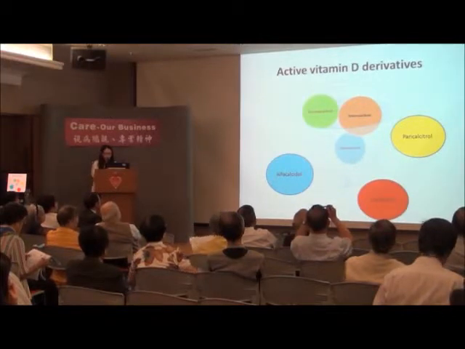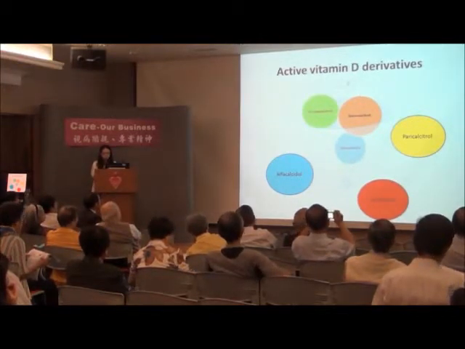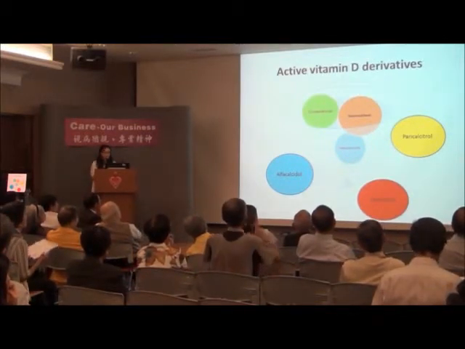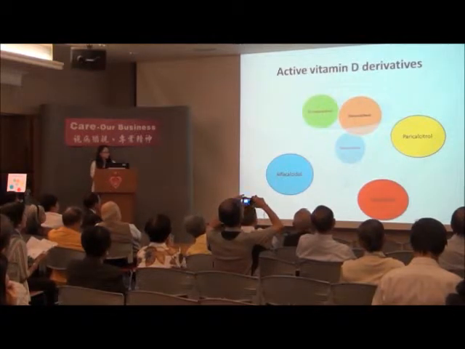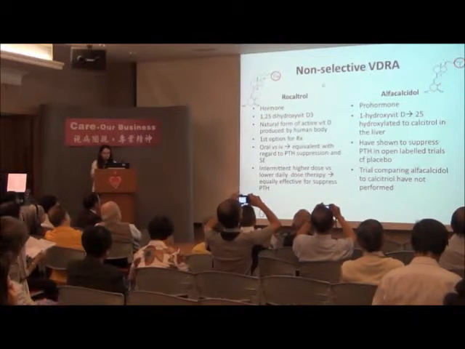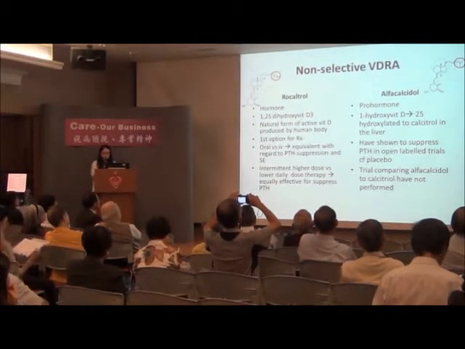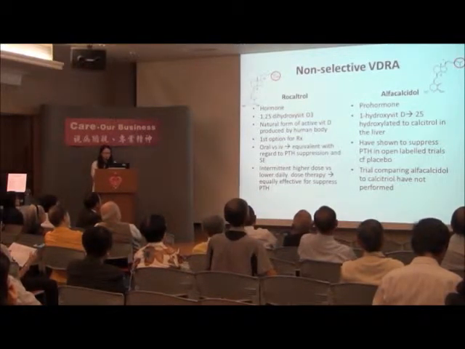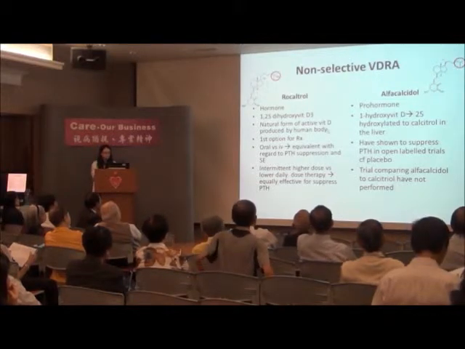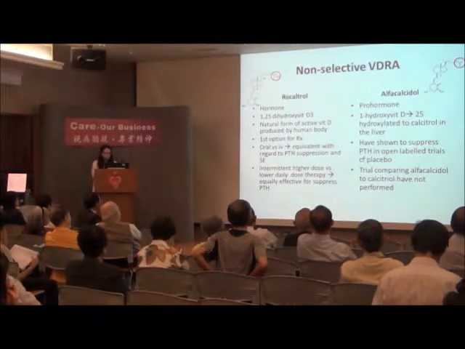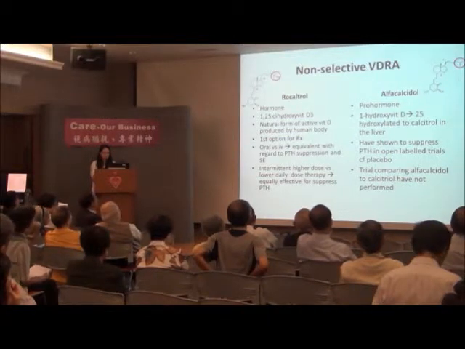So, how to treat the elevated PTH? Actually, there are a number of active vitamin D analogs in the market, and in our hospital, we have the alfacalcidol, rocaltrol, and the paricalcitol. I'll give a brief talk about this. The rocaltrol and the alfacalcidol are non-selective vitamin D receptor activators. Rocaltrol is a natural form of active vitamin D produced by the human body, and so this is our first treatment option. And there are studies showing that intermittent high dose versus lower daily dose therapy are equally effective to suppress the PTH.